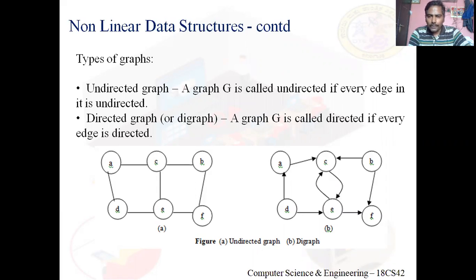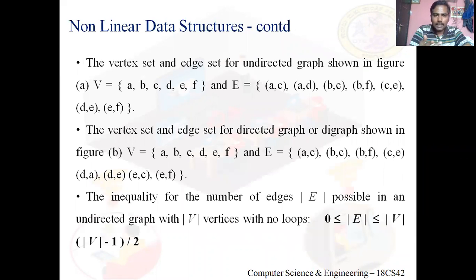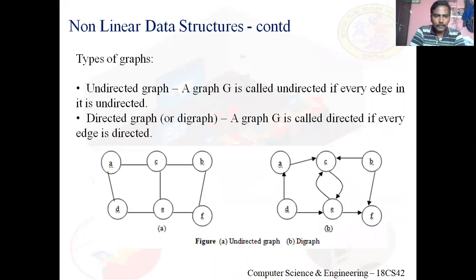Suppose all edges in a graph are directed, we call such a graph a digraph or directed graph. Clear? So next, for the previous slide, I have shown two graphs, directed and undirected. Let me tell you how V and E are represented. Here I have shown V equals A, B, C, D, E, F, which is nothing but the vertex set in both graphs.